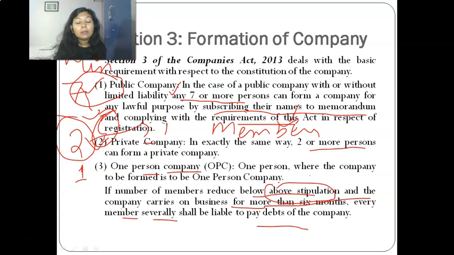So the company is continuously doing its business for more than 6 months from the date on which the member had left the company, and the number of members got reduced from 7 to 6 or 5, then every member shall be severally liable. Severally liable means jointly liable to the payment of the debts of the company.